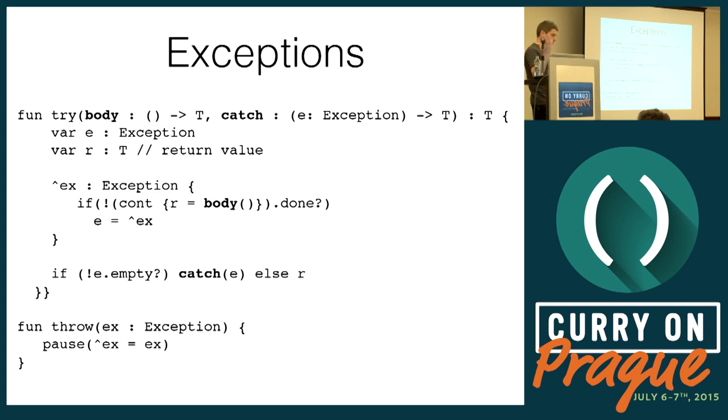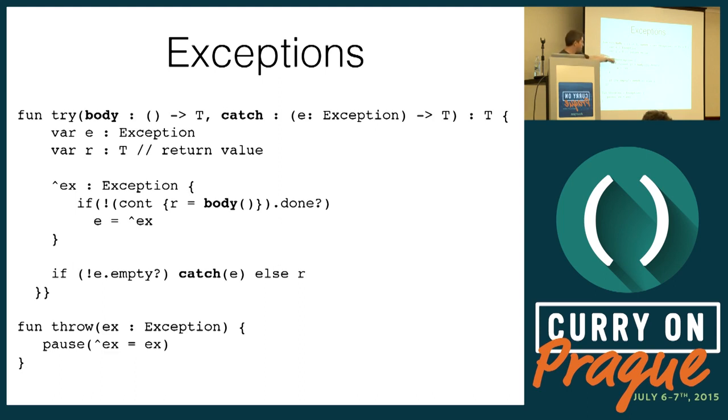And now let's implement exceptions. Our language doesn't have exceptions. Now we'll implement exceptions. This is pseudo syntax. It's actually quite similar to Kotlin. So we'll implement try and catch like this. Try is just going to be a function that takes two blocks, body and catch. And it's going to introduce the EX context. The EX is the scope variable.